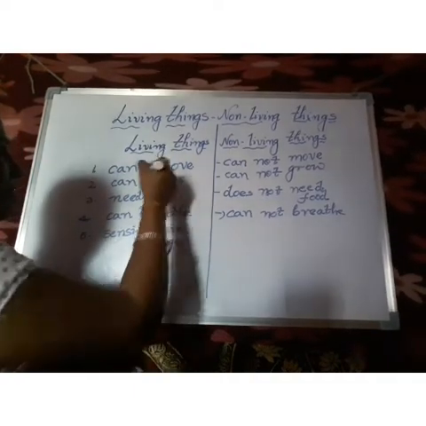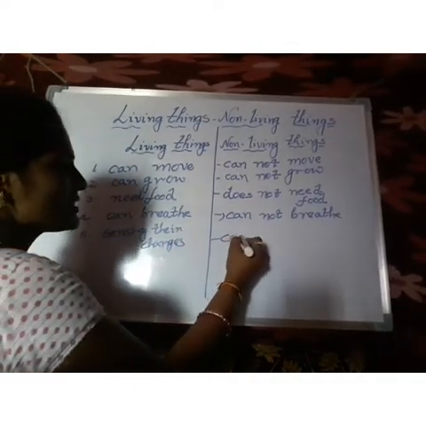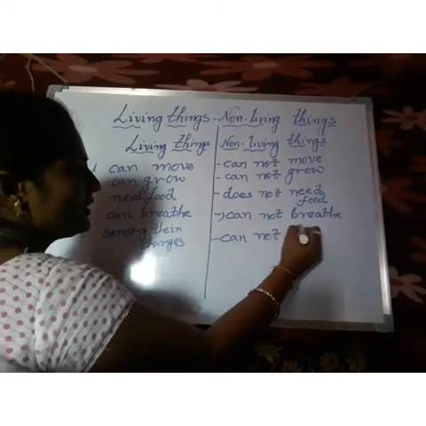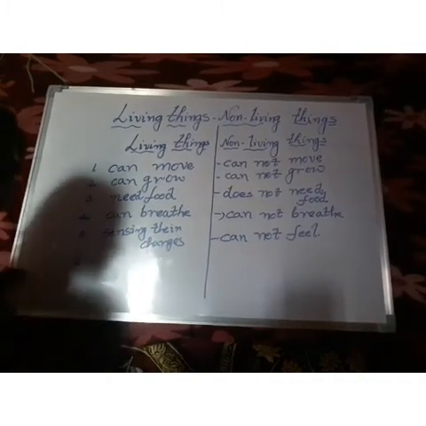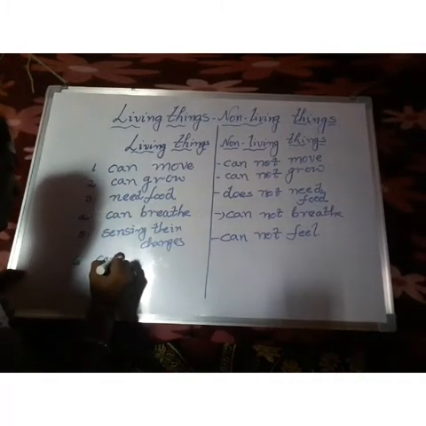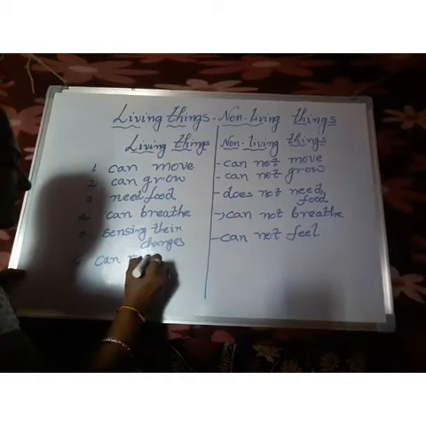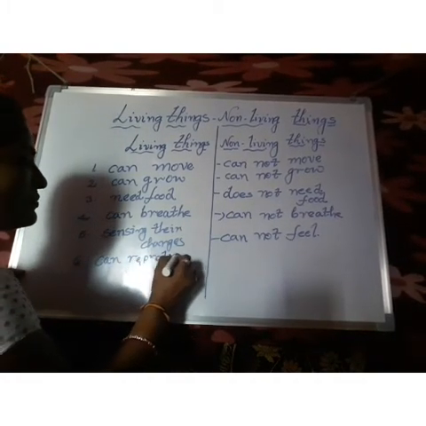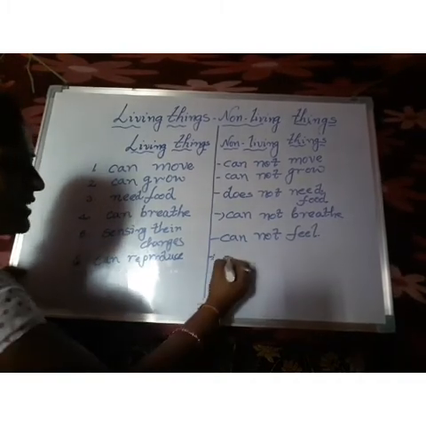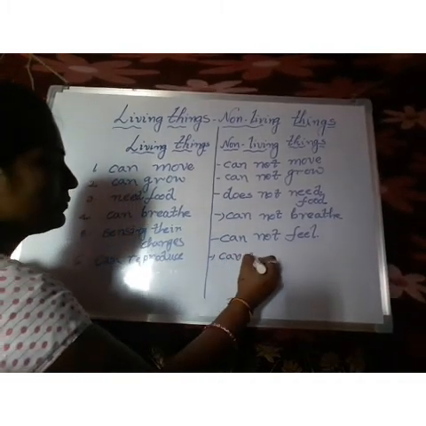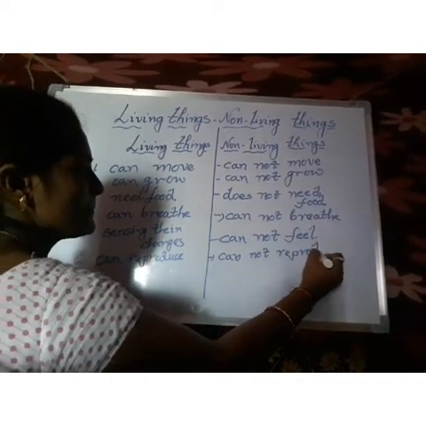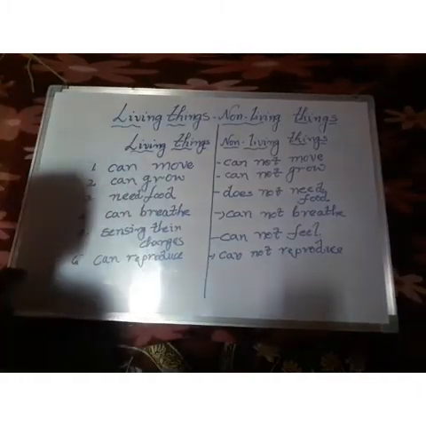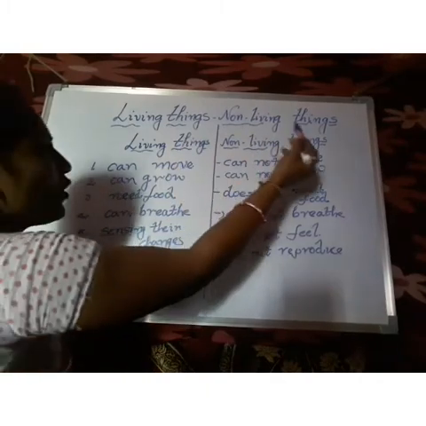Living things can feel, but non-living things cannot feel. And the sixth character, living things can reproduce, but non-living things cannot reproduce. So these are the differences between living things and non-living things.